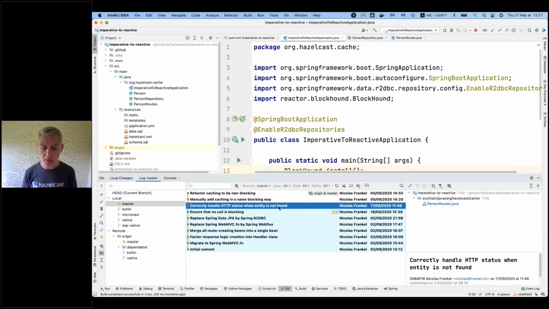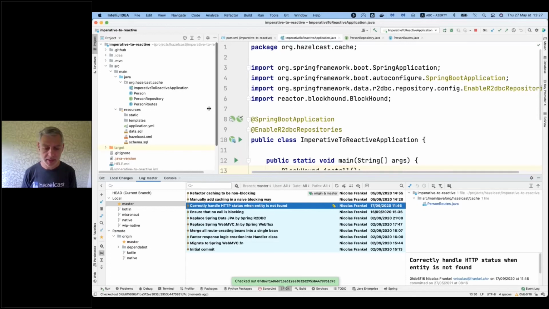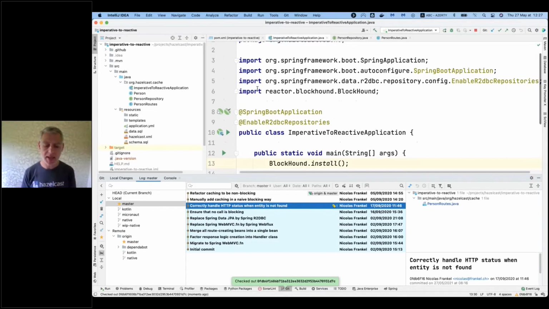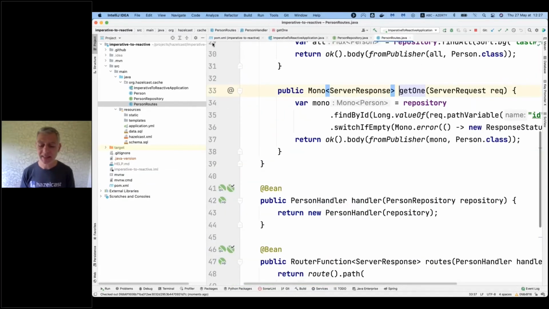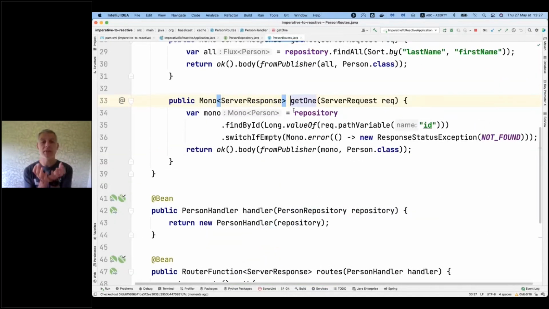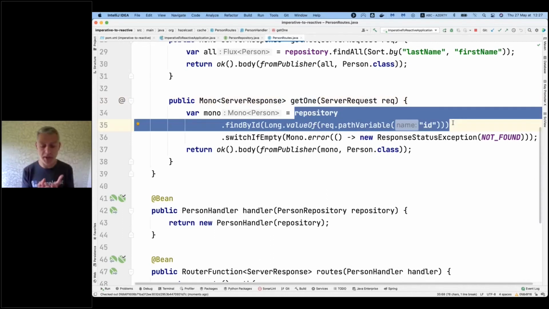So now I've added to my routes, and it will be interesting to see that, hey, I do the repository.findById. And at this point, the mono might contain a value or not contain a value. And I cannot do, if it contains a value, I return the mono. If it doesn't contain the mono, then I return a mono of error with the correct code.